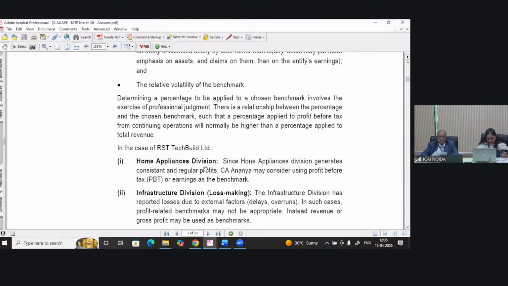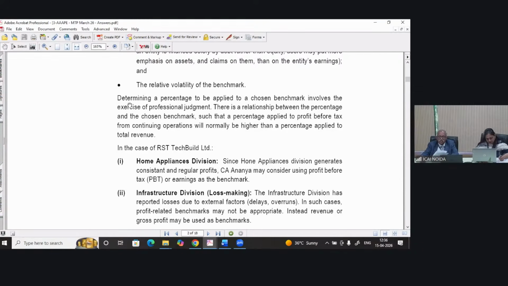In the case of RST Tech Build Limited's home appliances division, since the home appliances division generates consistent and regular profits, the CA may consider using profit before tax or earnings as a benchmark. So these are the benchmarks the auditor may decide by using his professional judgment.